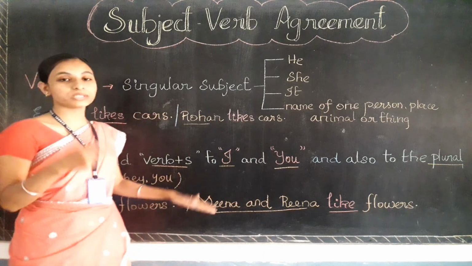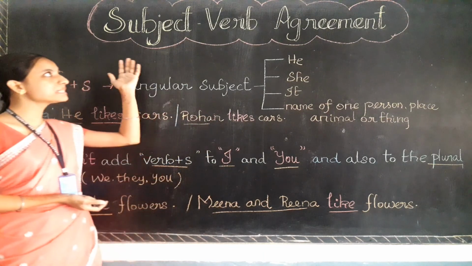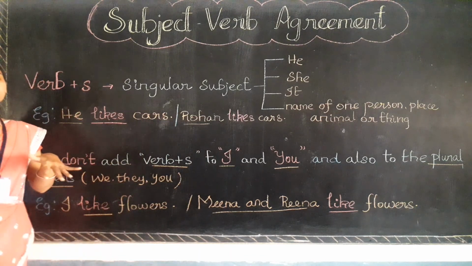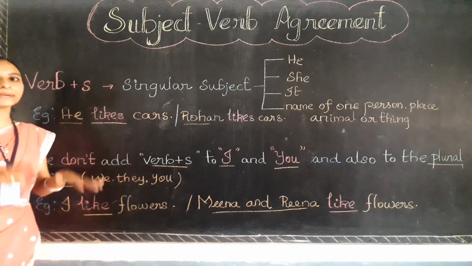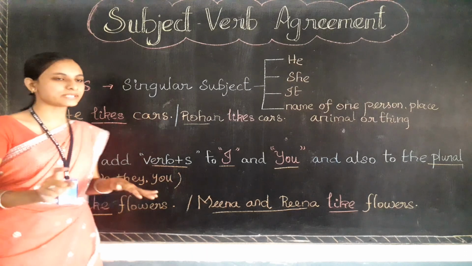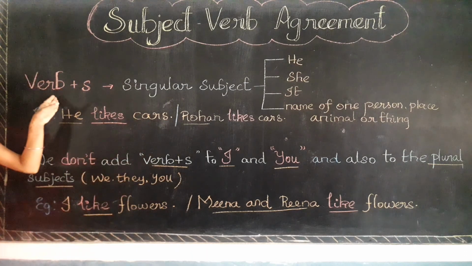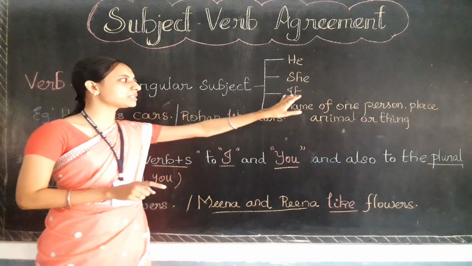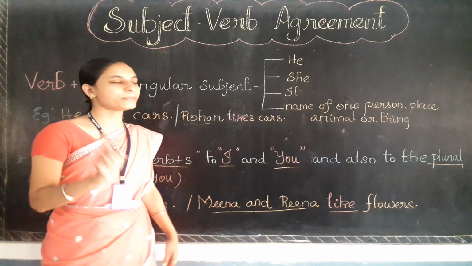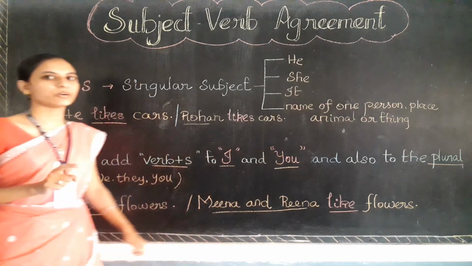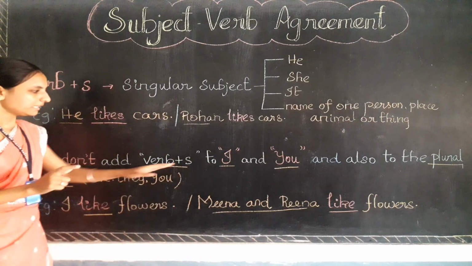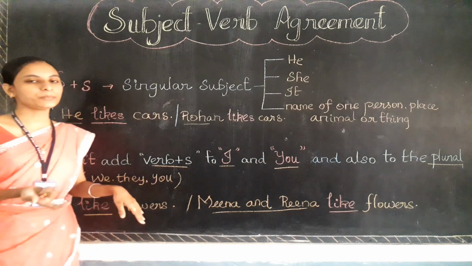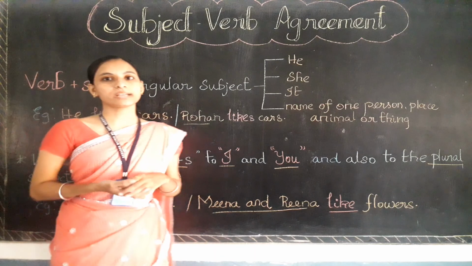So this was the second agreement between the subject and verb. So keep in your mind, whenever you are talking about the singular subject in the present form, the verb should come with the 's' only with the singular subject, that is he, she, it, or any name of one person, place, animal, or thing. Okay, but we should not add 's' to the subjects like I, you, we, they, and also to the plural subjects. So I hope you are clear with this topic.